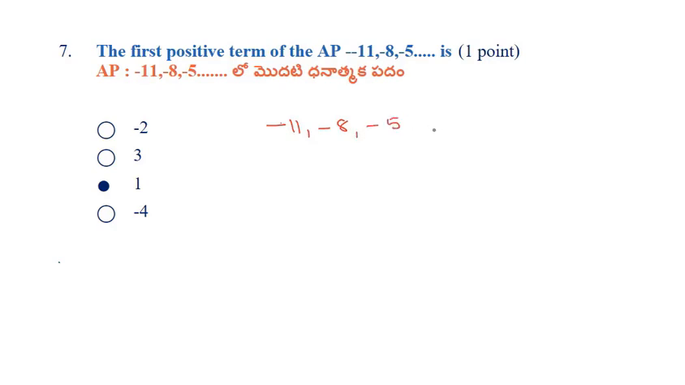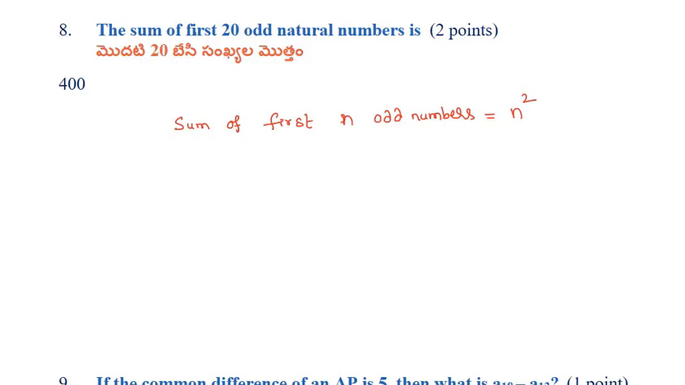The first positive term in the AP minus 11, minus 8, minus 5 and so on. Okay, this is an AP. The common difference is plus 3. Minus 8 plus 3 is minus 5. Minus 5 plus 3 is minus 2. Minus 2 plus 3 is 1. So 1 is the first positive number.